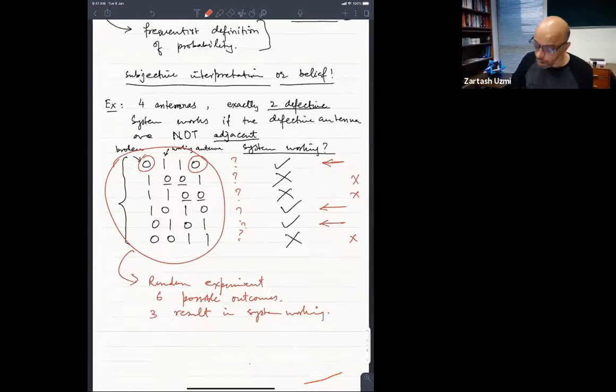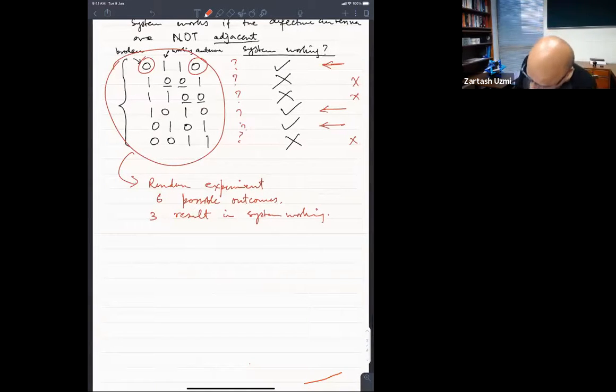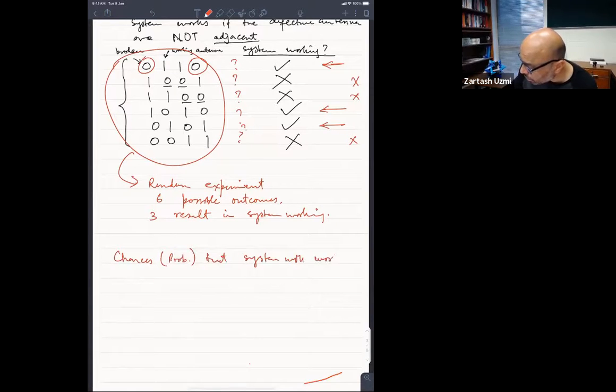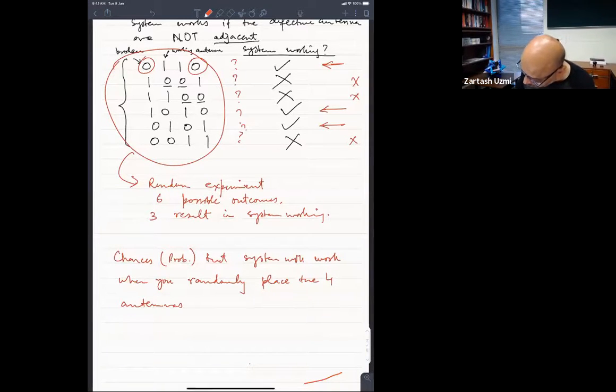Okay. So now if I ask the chances or the probability that the system will work when you randomly place the 4 antennas, what are the chances?